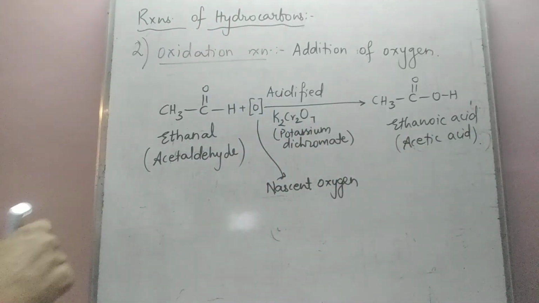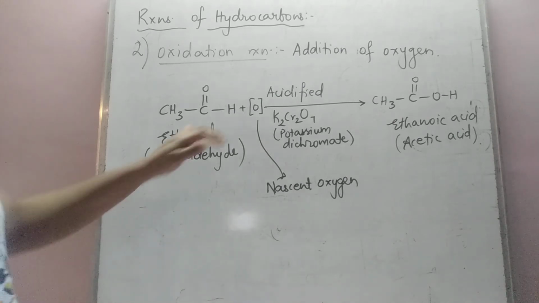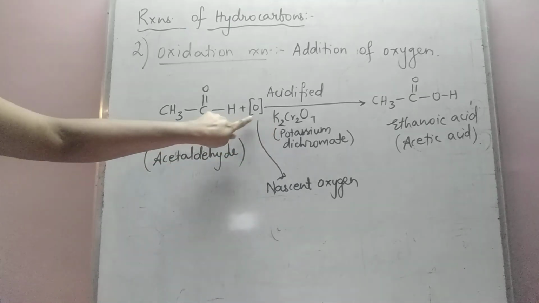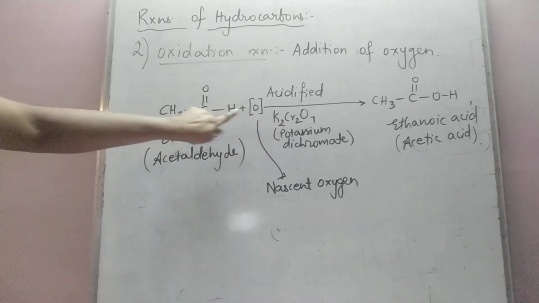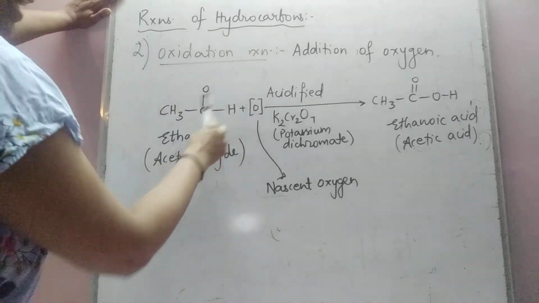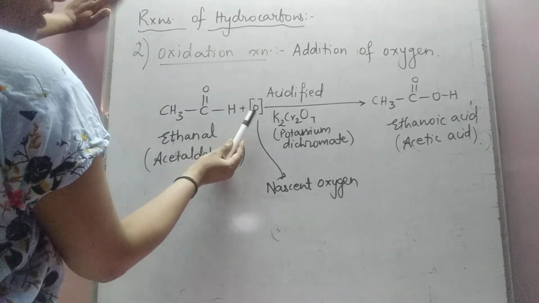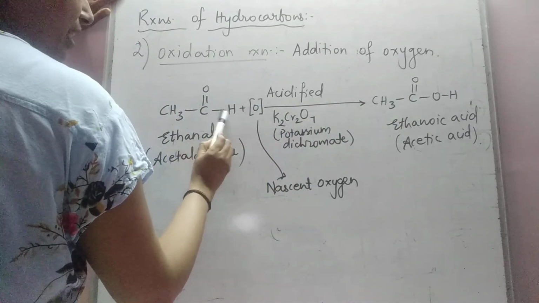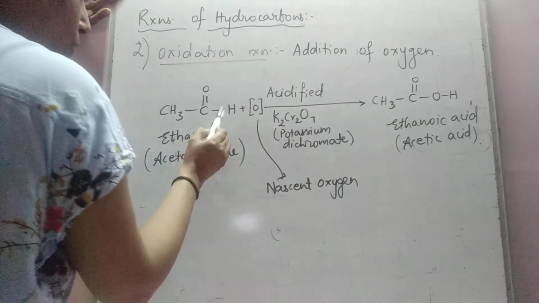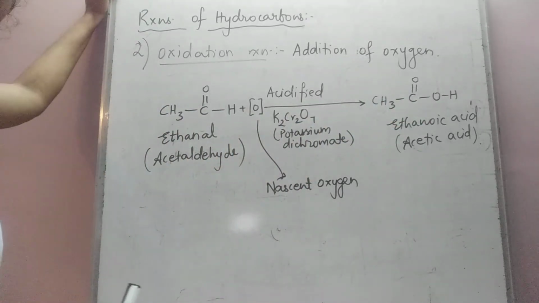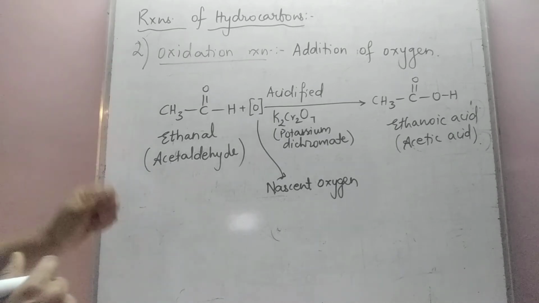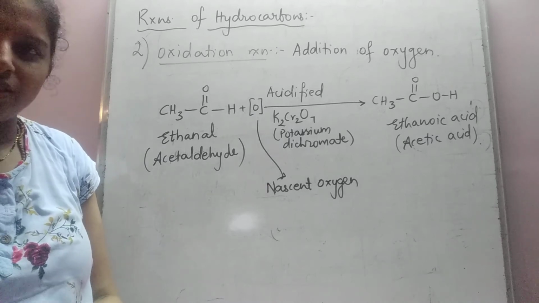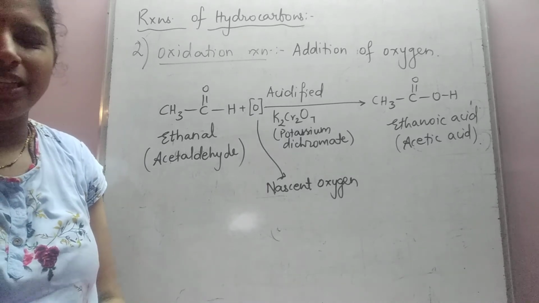Now what has happened in the reaction? Acid and potassium dichromate together have formed nascent oxygen. This nascent oxygen gets added to ethanal. Where is it getting added? Can you see here? It is getting added in this C-H bond. This addition of oxygen is simply called oxidation. A very simple example.